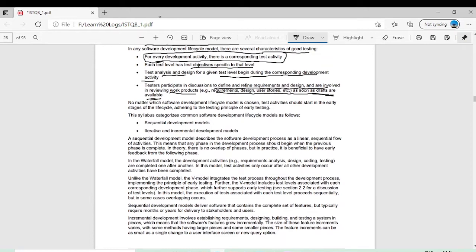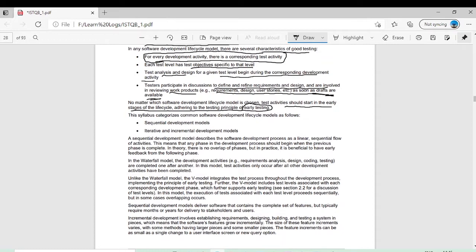No matter which software development life cycle model is chosen, test activities should start in the early stages of the life cycle, adhering to the testing principle of early testing. So this is a main principle of testing, early testing. So whatever software development life cycle you are choosing, just be sure that a good development life cycle is one which involves testing as early as possible.